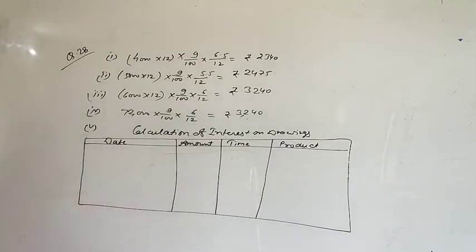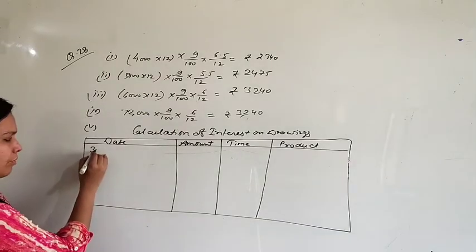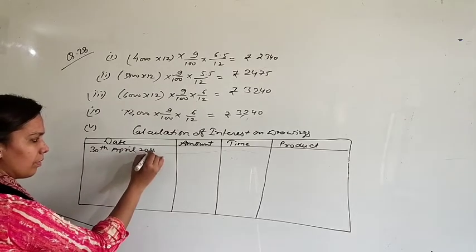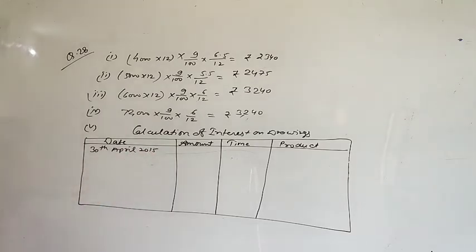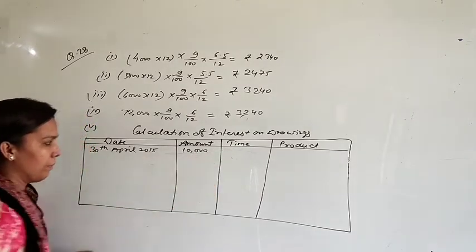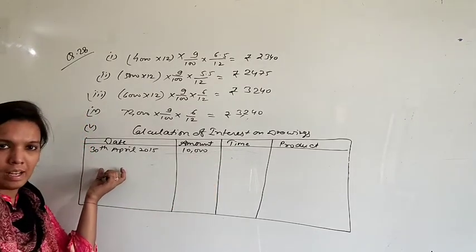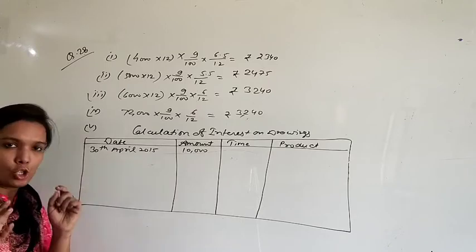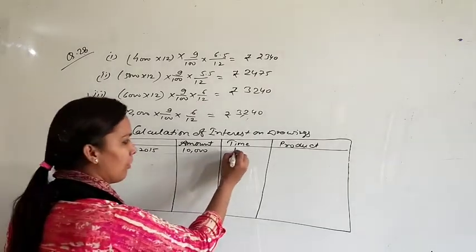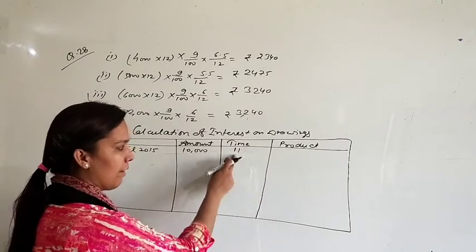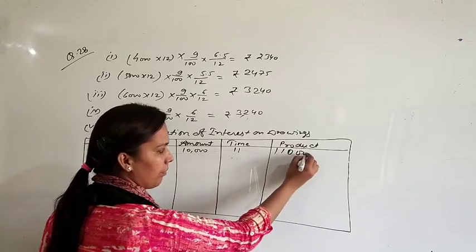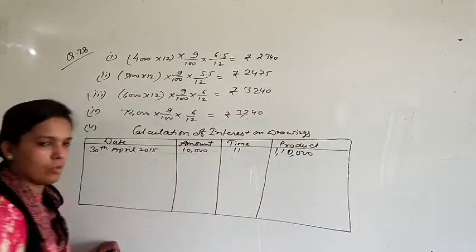Okay. So the first drawing is on 30th April 2015, of rupees 10,000. See the time: 30th April means April end, it was the time of drawing. So you will calculate months from May to March. It will be for 11 months, and the product is 11 multiplied by 10,000, so it will be 1,10,000.